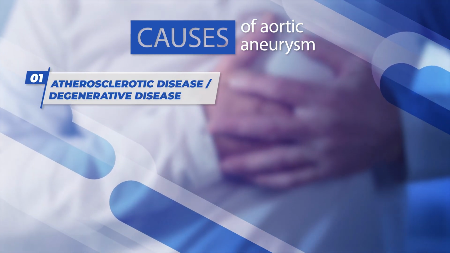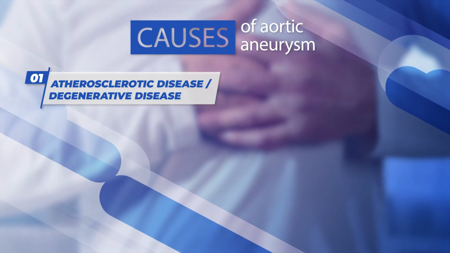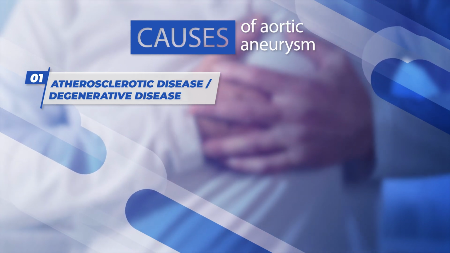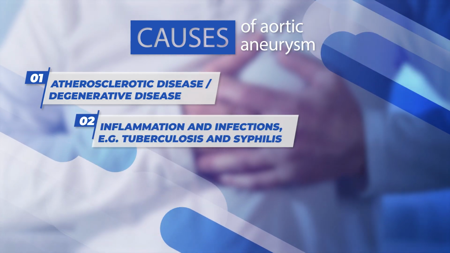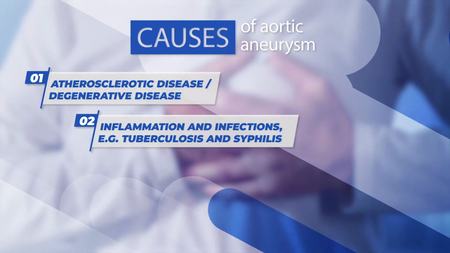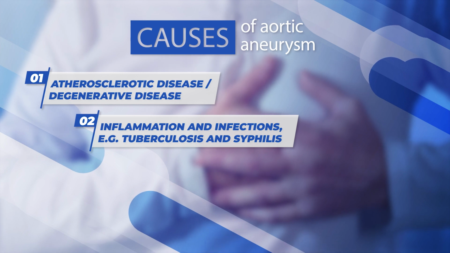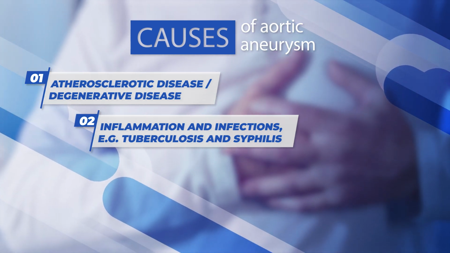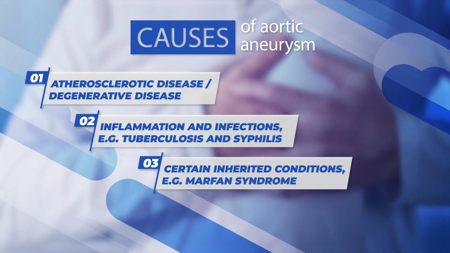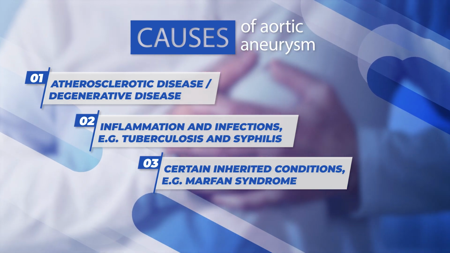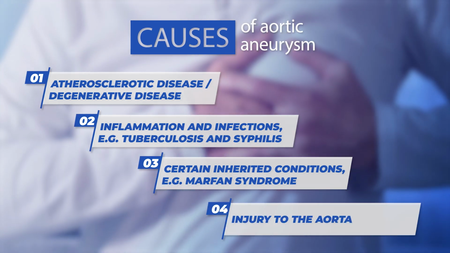This is a condition where plaque or lipid deposits in the wall of the aorta cause weakness in the wall. Inflammation and infection can also cause weakness in the aorta, in some infectious diseases like tuberculosis or syphilis. Some inherited diseases like Marfan syndrome can also cause weakness, and injury to the aorta can also cause weakness.